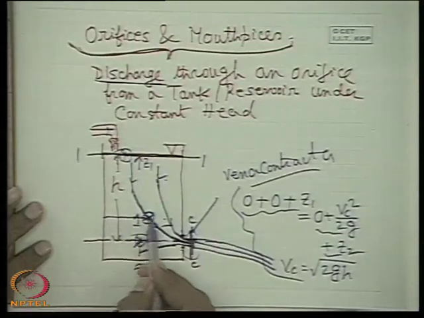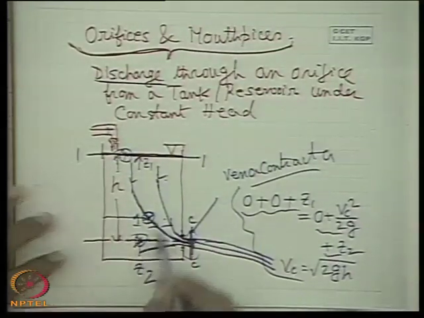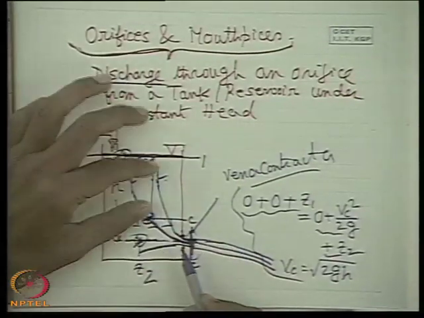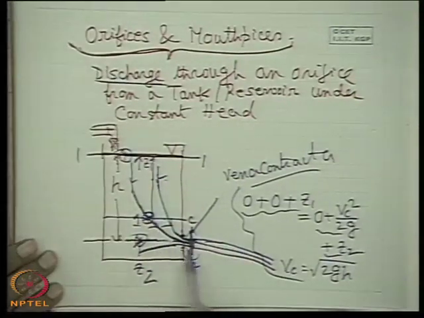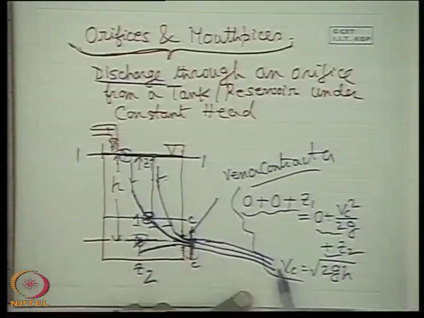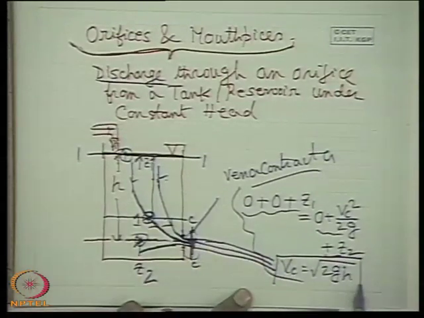For this point you define a datum head, and for this point the static pressure will be the pressure corresponding to the height of the liquid above. Whatever way you choose the two points, one point has to be in this vena contracta section. You always get this formula for an ideal fluid, that Vc is root over 2gh.